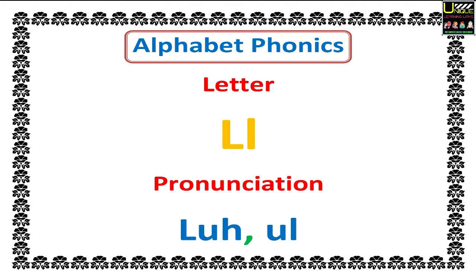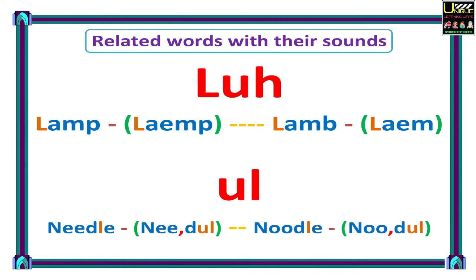Alphabet phonics. Letter L. Pronunciation L. Related words with their sound. First we talk about L as L. Lamp. Lamb. Now we talk about L as L. Needle. Noodle.